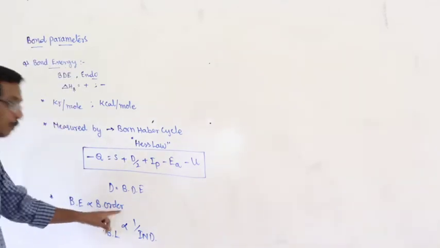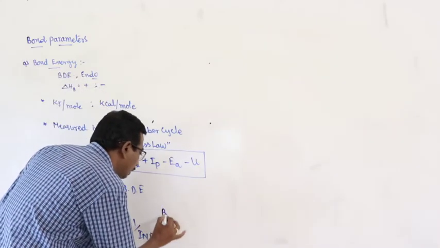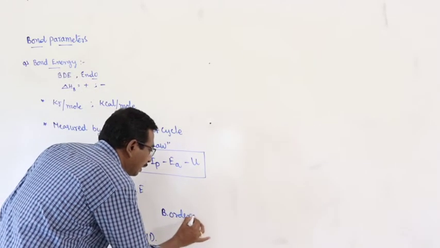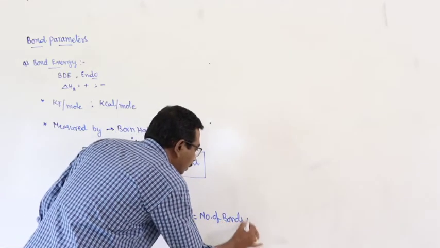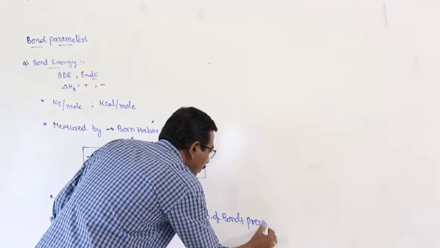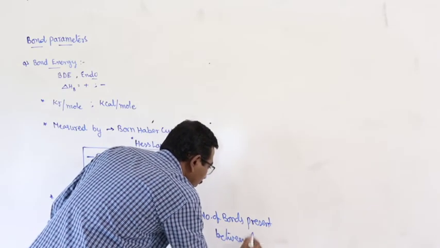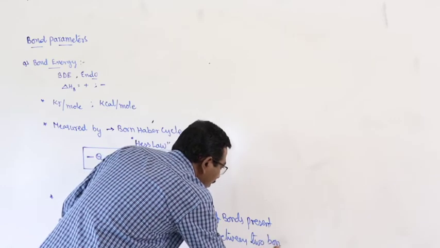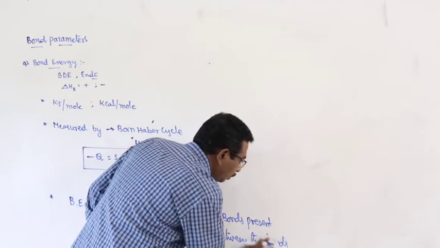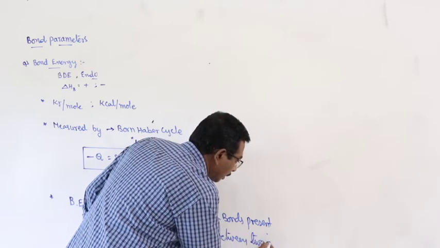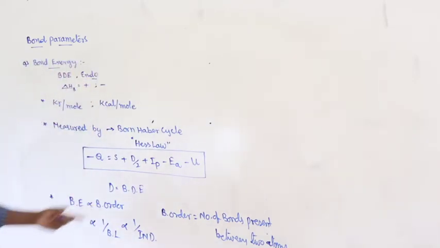Next, what is bond order? Bond order may be defined as the number of bonds present between two atoms. The number of bonds present between the two atoms, that is the bond order.